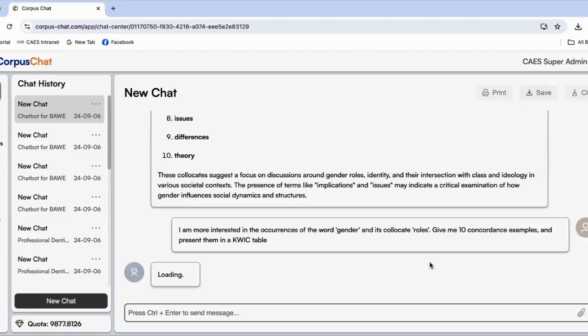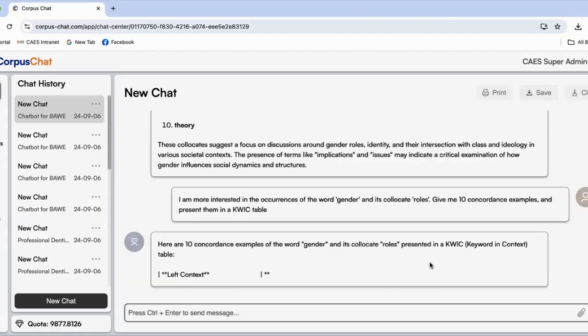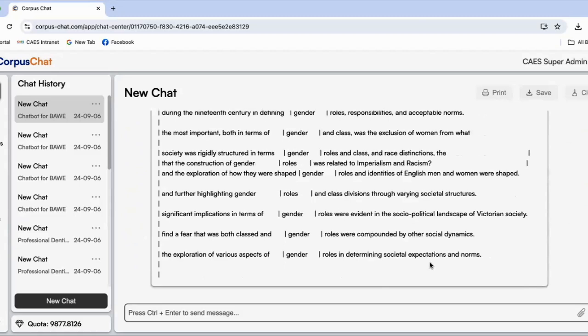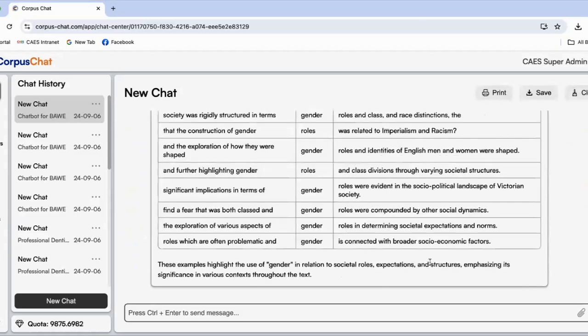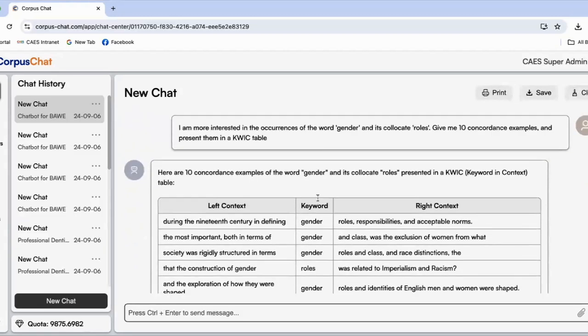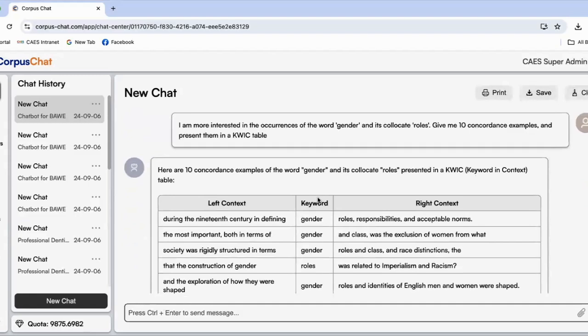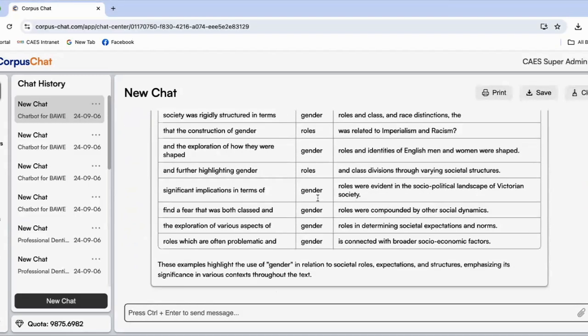Now, this will be very interesting because if you're writing a paper on gender, that helps you to expand your vocabulary by knowing which are the possible collocates of a particular word that interests you. And then just like here, we can say gender, together with the collocates roles, gender and class, okay. And then we can see these examples highlight the use of gender, also providing you with more information about the context, like relating to the expectations or the structures.